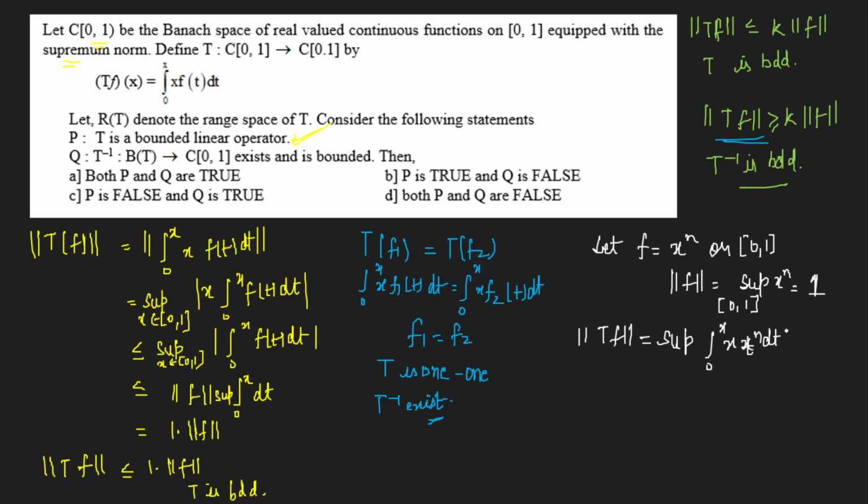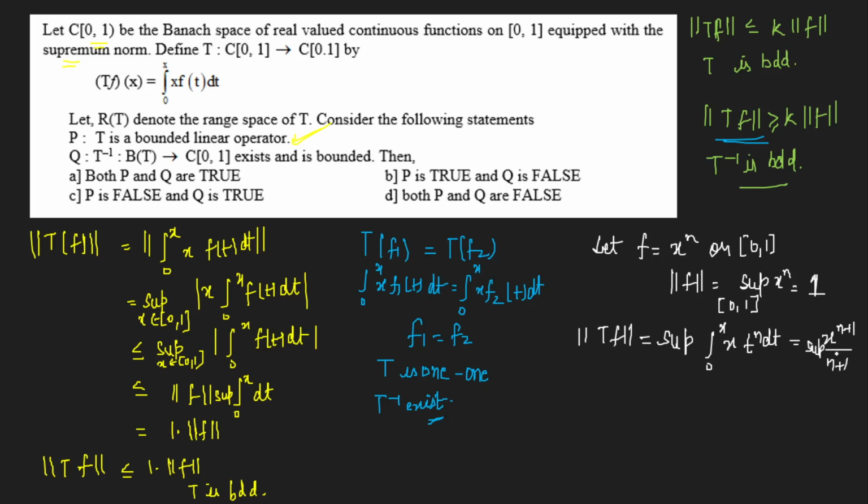Because f(t) is t to the power n, so that would be t to the power n. Now I'll integrate this. The integral of t to the power n is t to the power n plus 1 upon n plus 1, so I'll get x to the power n plus 1 upon n plus 1, and I have here the supremum.